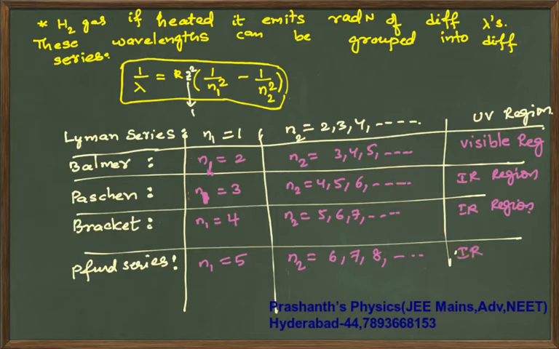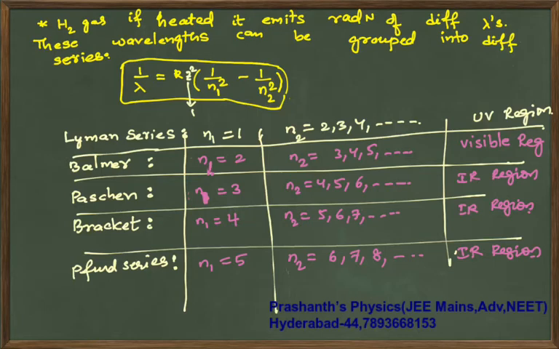This is also IR region. So you have different spectrum regions like this: UV region in the first two cases and IR region in the last three cases. In this, near IR and far IR are there, that you will study in chemistry, but for the physics part this is enough.